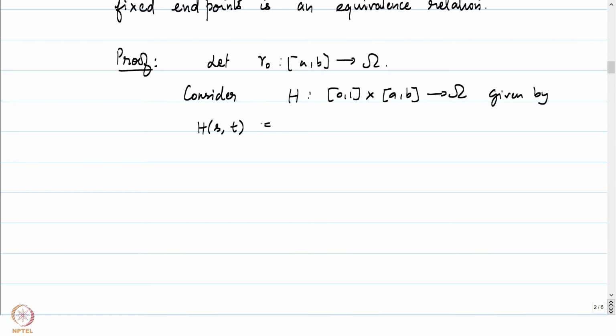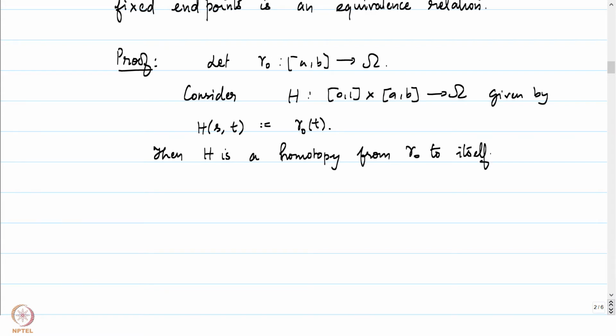This is defined to be gamma 0 of T. Then H is, I'll leave it to you to sit down and verify that this is indeed a continuous map, or I'll directly write it as a homotopy from gamma 0 to itself with fixed endpoints.